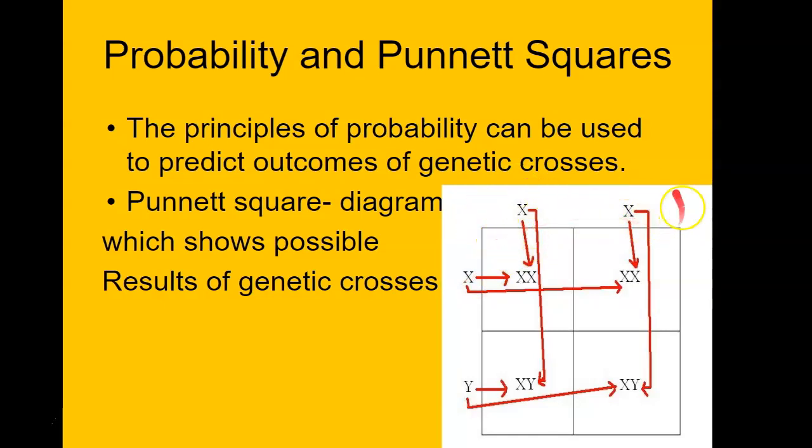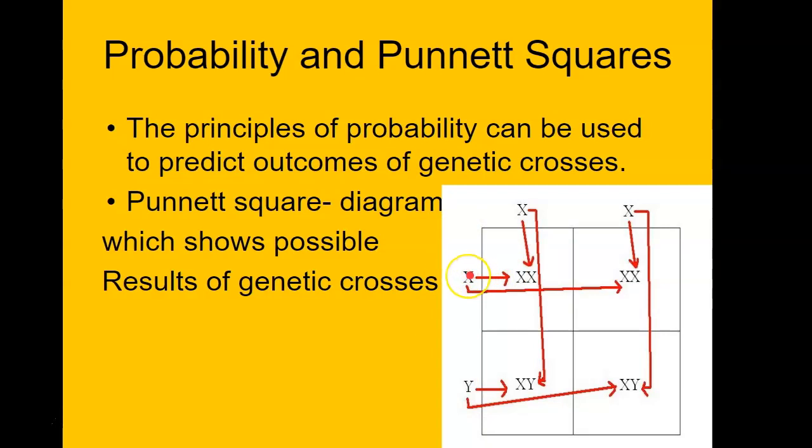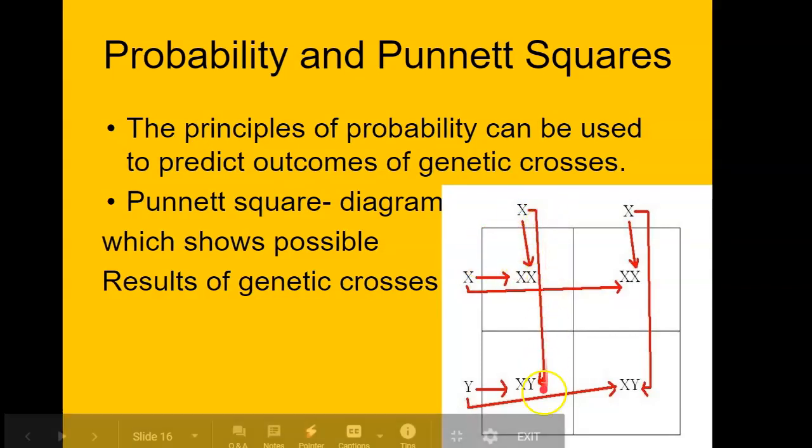So this would be one individual here, the two alleles, one X and one X for the sex chromosome. So for the property of sex, male versus female, female has XX, male has XY. The way a Punnett square works is actually very simple. You're basically going to pass these alleles into the boxes that are next to the allele. So this would look something like this. This X would go into this box and this box. This X would go into this box and this box. This X would go into this box and that box. And this Y would go into that box and that box.